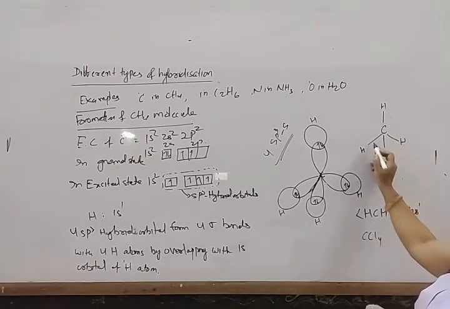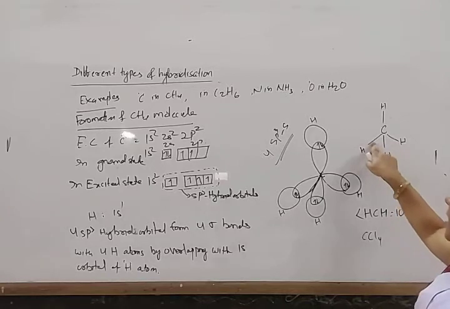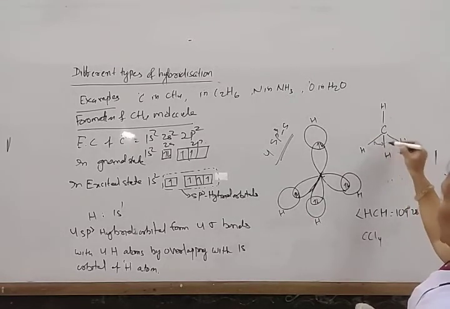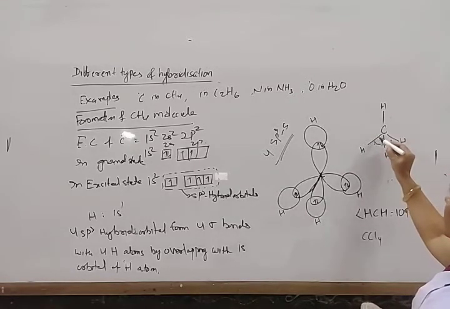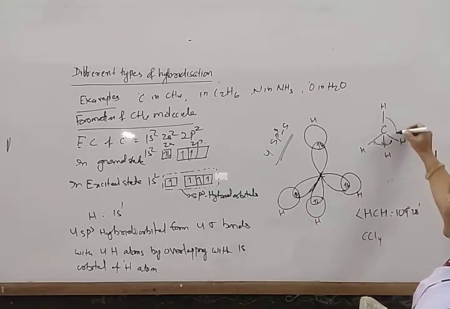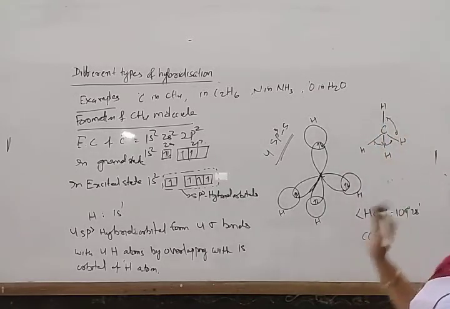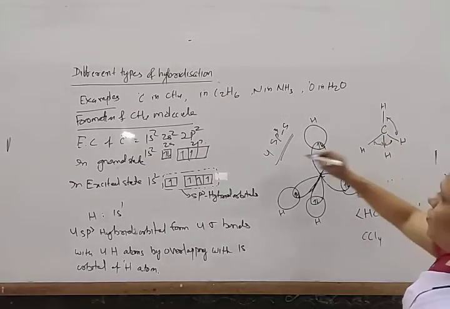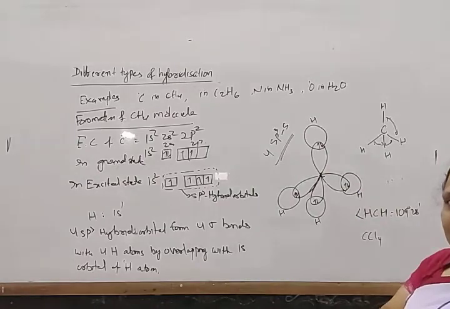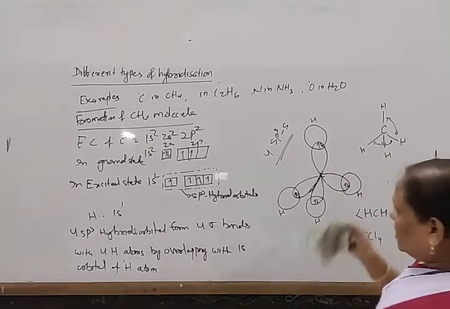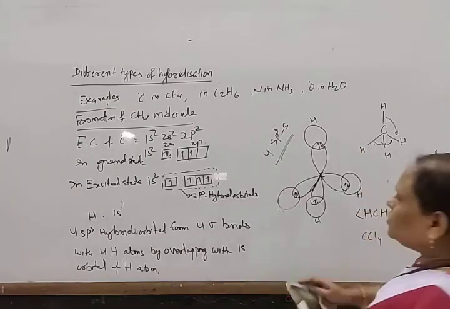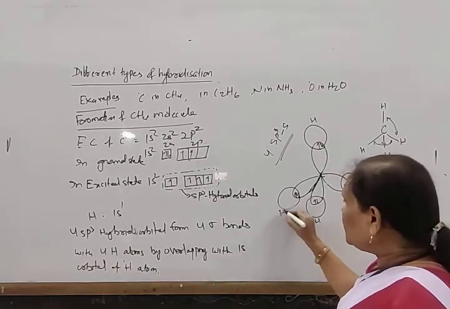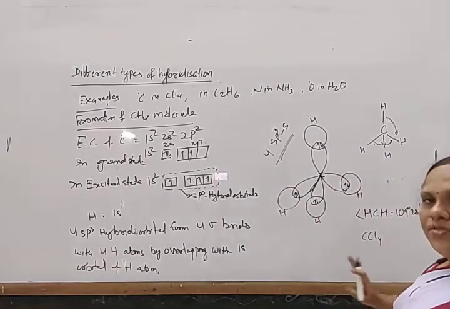And the bond angle between these two, although it looks like an acute angle, is actually 109 degrees 28 minutes. Between this and this also, and between this and this also the same. In all cases the bond angle is 109 degrees 28 minutes. And there are 4 sp3-s sigma bonds in the case of methane. So you draw this diagram, write this down and draw this diagram.